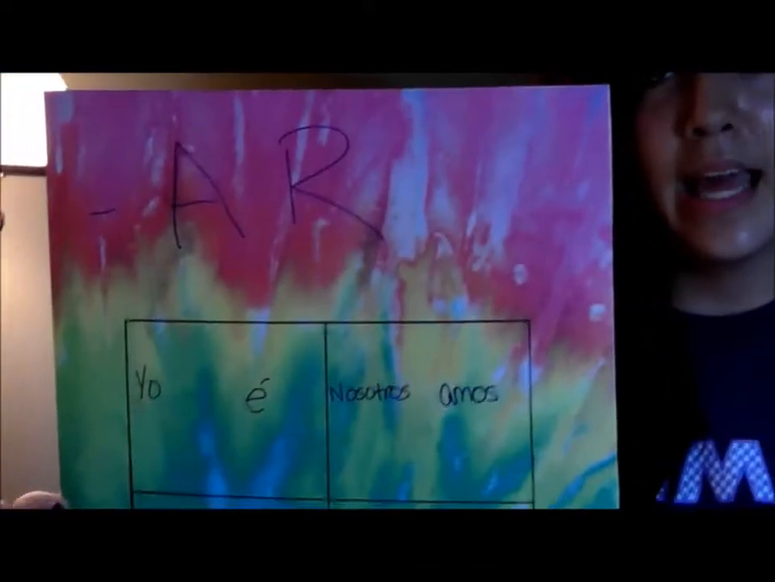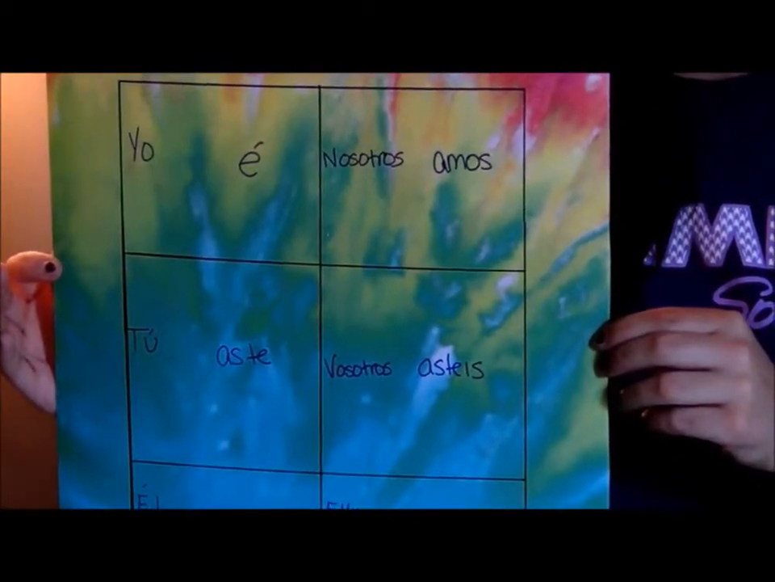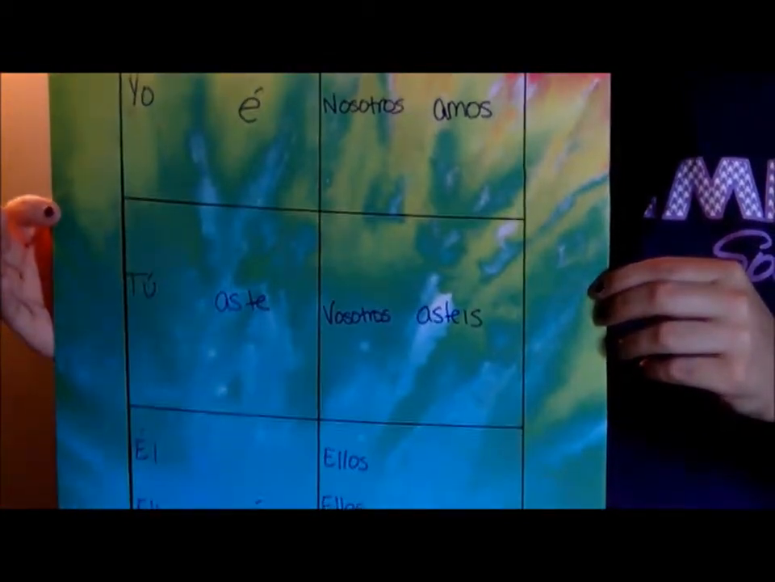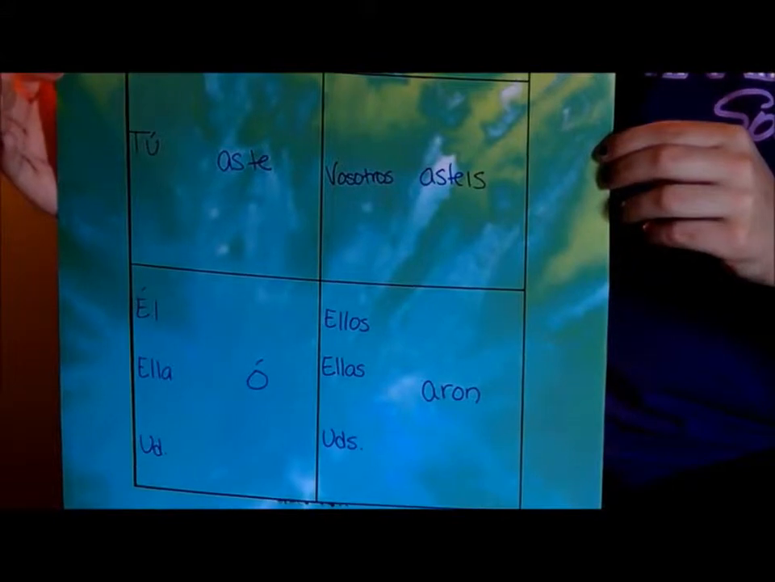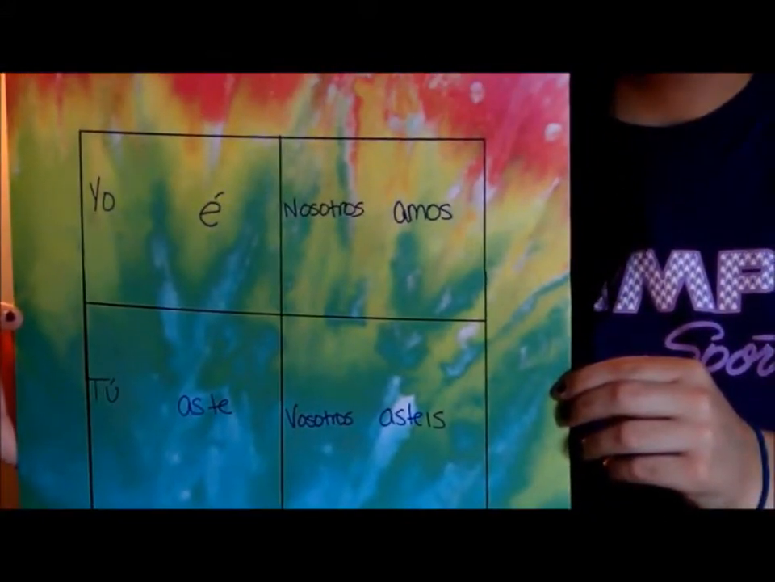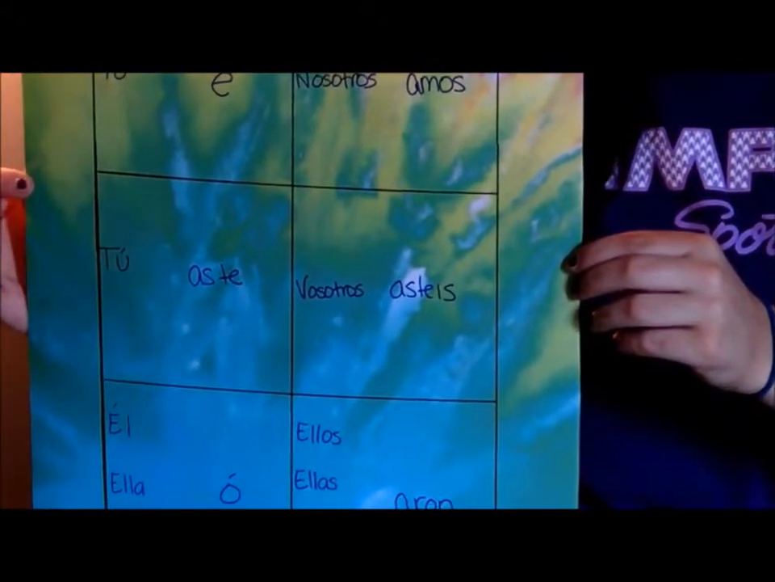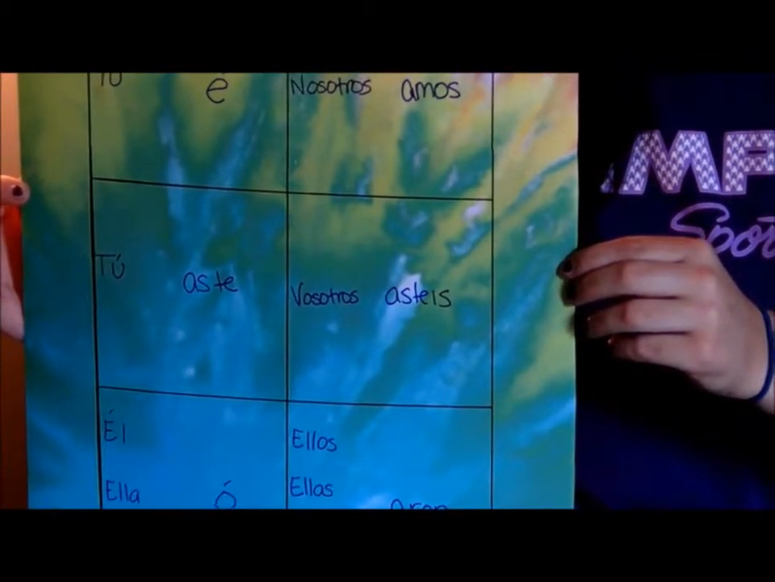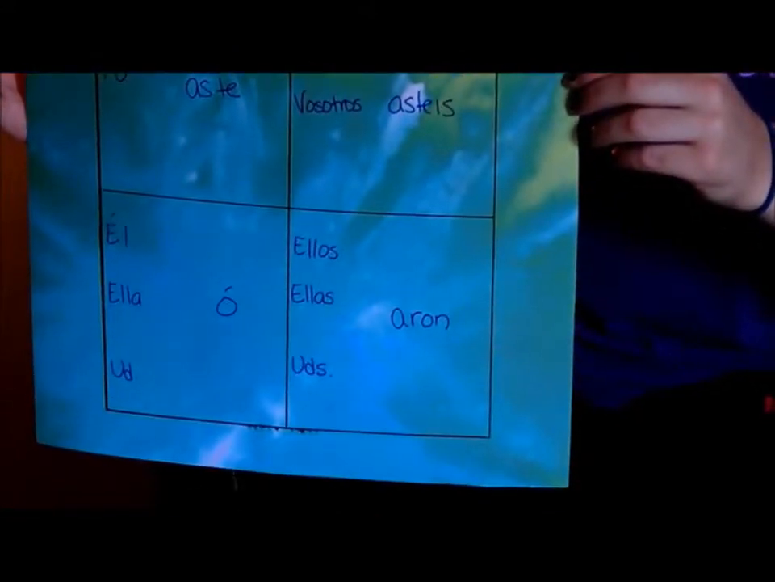Yo, I, is é, which is an E with an accent. Tú, which is you, is aste, A-S-T-E. Él, ella, usted is ó, O with an accent, which is just O. Nosotros, nosotras is amos, A-M-O-S. Vosotros and vosotras, which is you all, is asteis, which is A-S-T-E-I-S. Ellos, ellas, and ustedes is aron.